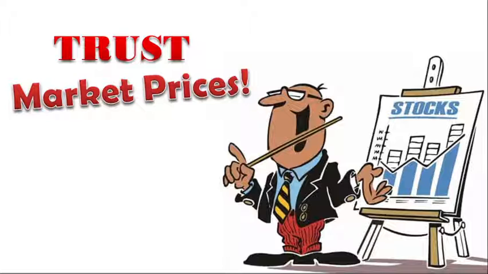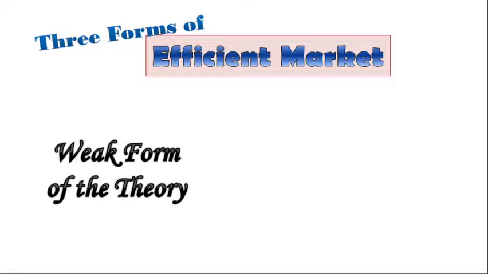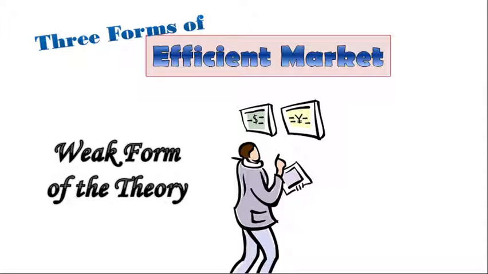One can trust market prices because stock prices are accurate. They already give a correct measure on the value of a stock precisely because prices are already based on all information and expectation about the stock. We have three forms of efficient markets. The first one is the weak form of the theory. So sabi dyan, stock prices already reflect all past market trading data and historical information only. Thus, knowing past data will not give investors an edge.